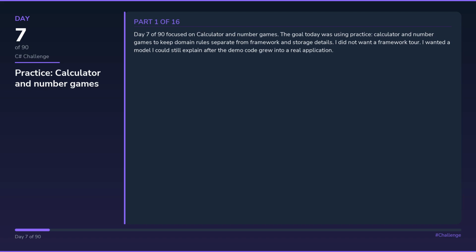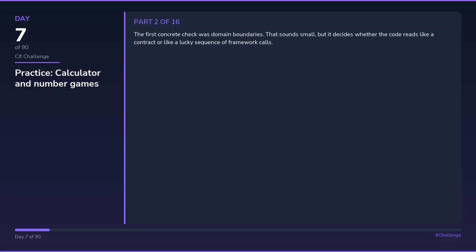Day 7 of 90 focused on calculator and number games. The goal today was using practice, calculator and number games to keep domain rules separate from framework and storage details. I did not want a framework tour. I wanted a model I could still explain after the demo code grew into a real application.